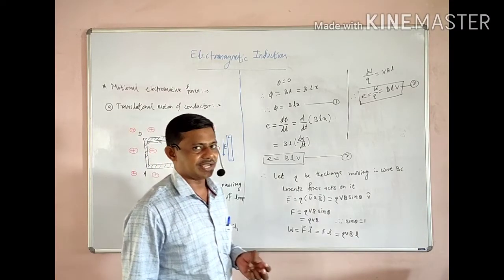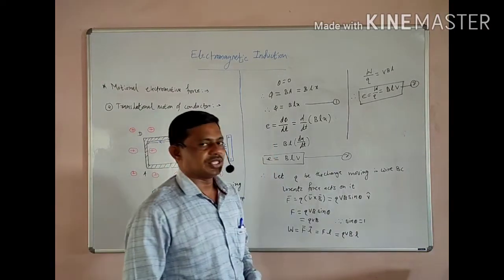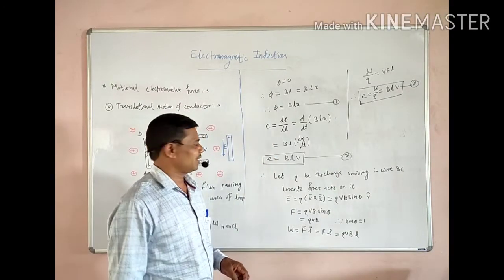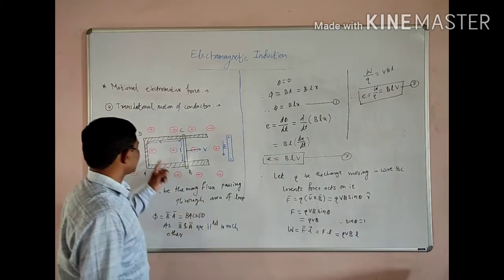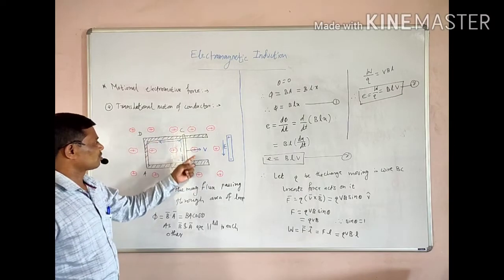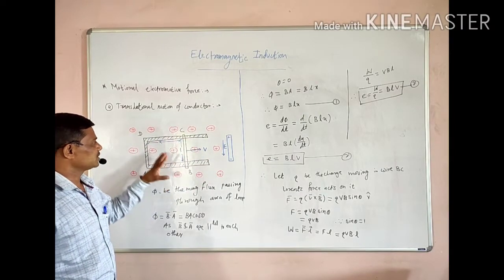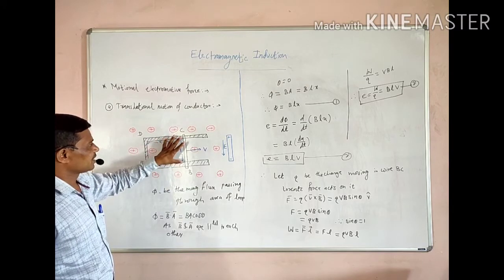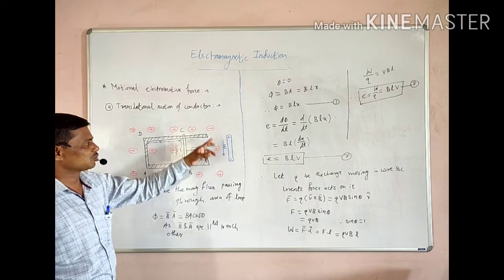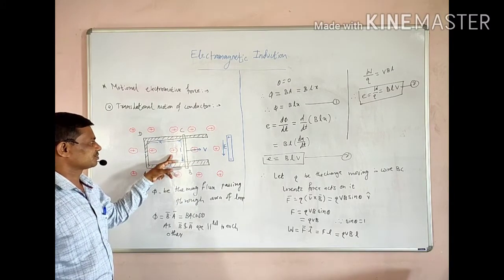And secondly, we have also proved that this flux rule is applicable when we keep a steady rectangular coil and the magnetic field changes. That means if the coil is steady and the magnetic field goes on changing, the flux linked with it goes on changing.